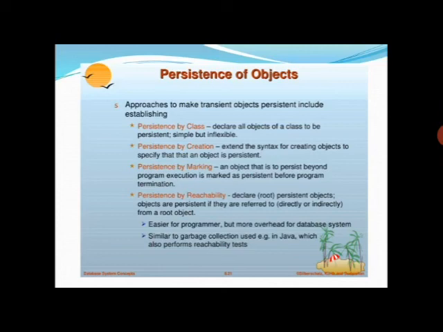Persistence by reachability. Objects are persistent if they are referred to directly or indirectly from a root object.